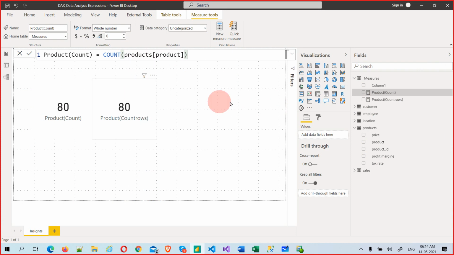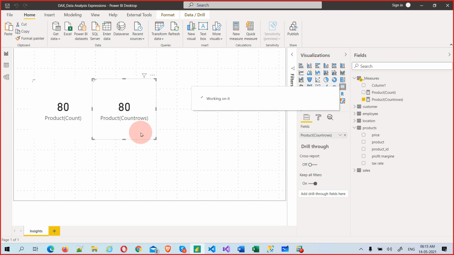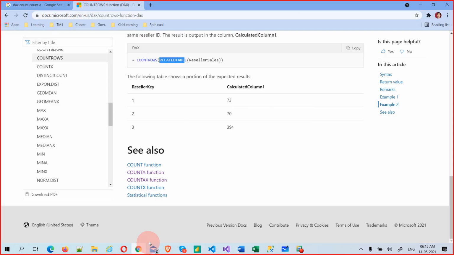Okay, now you can simply create one more measure, which is what I asked you to do. Maybe you have done it, but nobody is telling me they have. Let me do one more thing with the rows. Let's go back to this and row count X. See what this count X is and where to use count X.